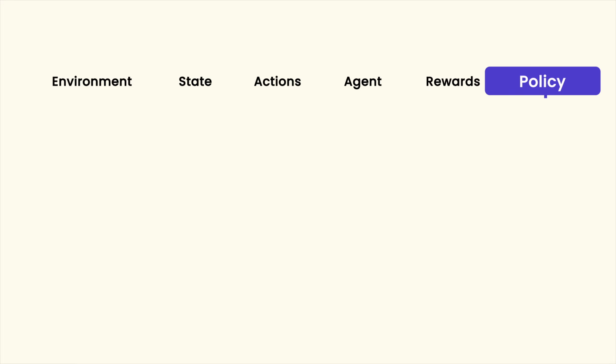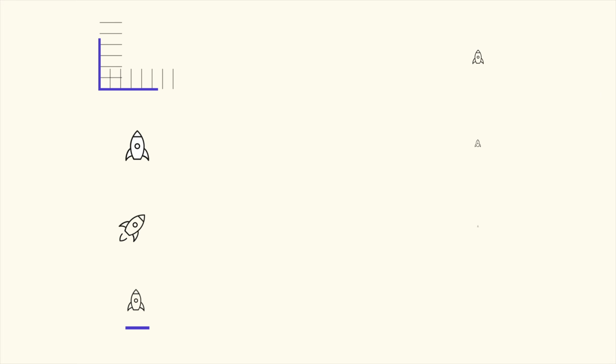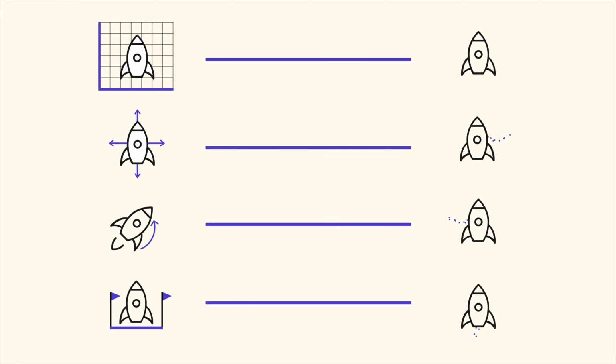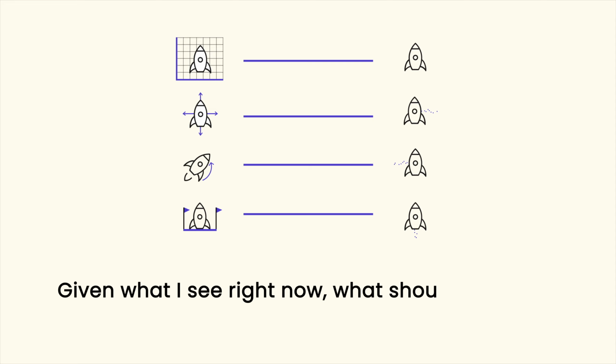Policy. A policy is the agent's strategy for choosing actions. It maps each state to an action, answering the question, given what I see right now, what should I do next? The goal of reinforcement learning is to discover the policy that yields the highest total reward over time.